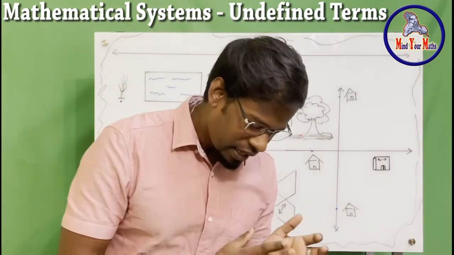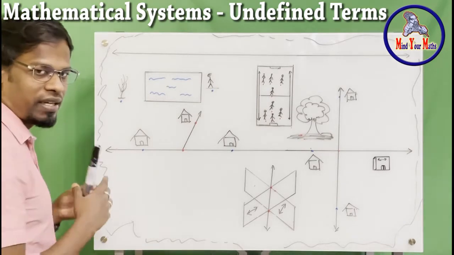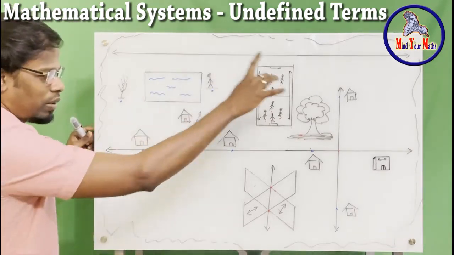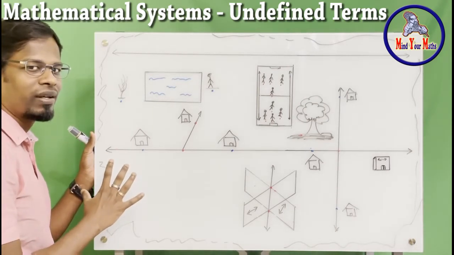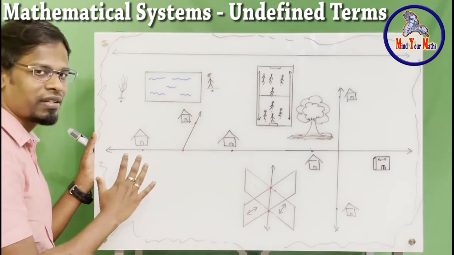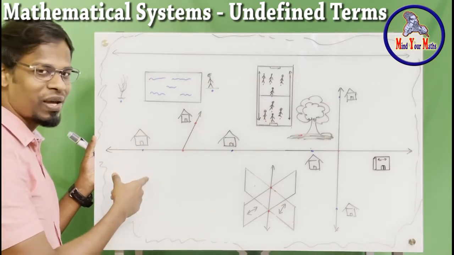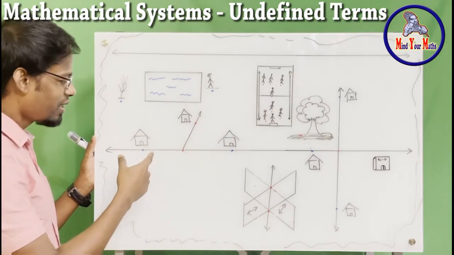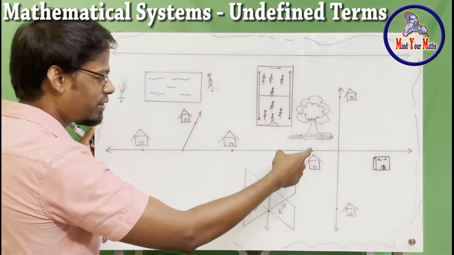Since it is all about geometry, I have drawn a small picture that looks like your town or your subdivision or the area that you're living in. Does it look like it? Yes, it does. There are houses, a swimming pool, a playground, trees, and things like that.